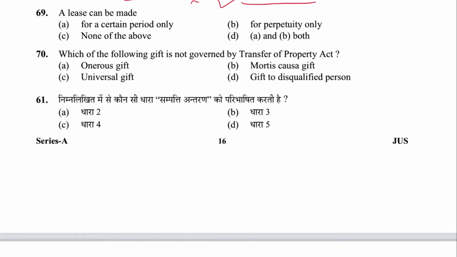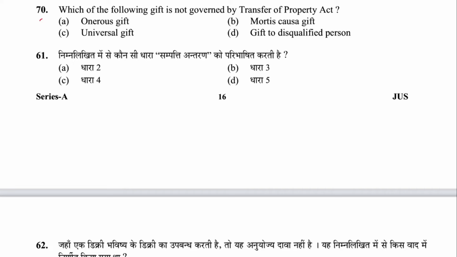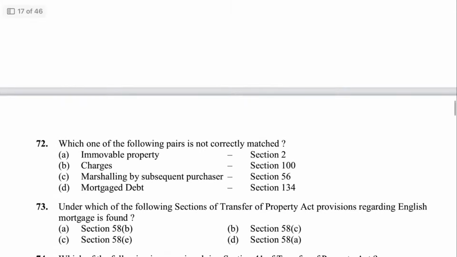Next, 69: a lease can be made for a certain period or for perpetuity. For both A and B, D is the answer. Next, 70: which of the following gifts is not governed by TPA? That is mortis causa gift. B is the answer. Onerous gift is in 127, universal donee, that is provided in 128.